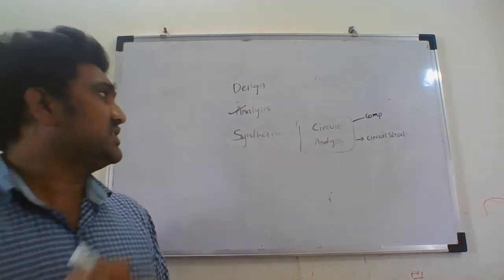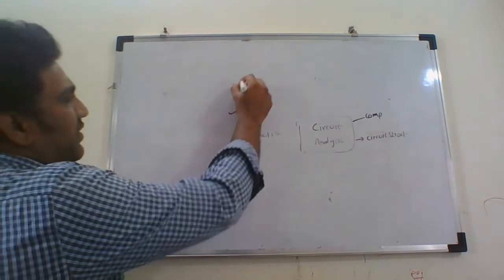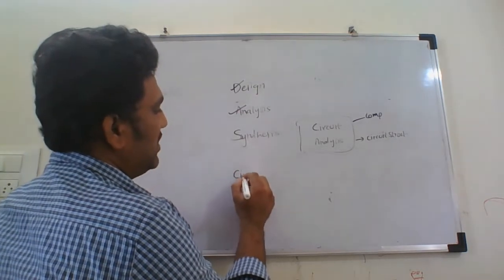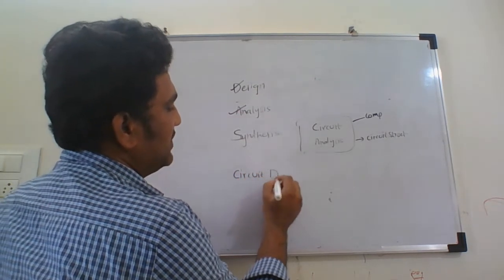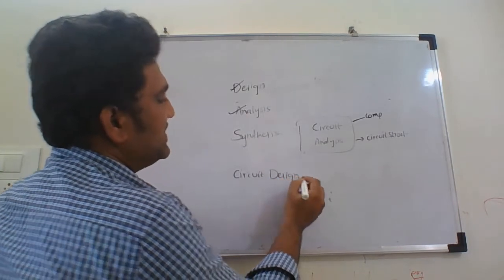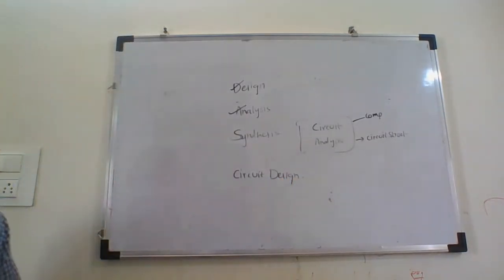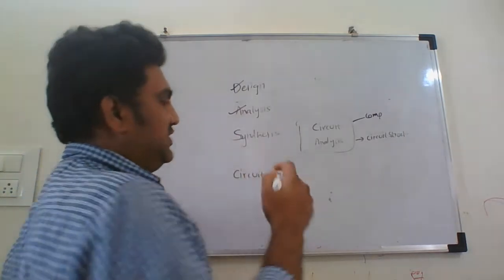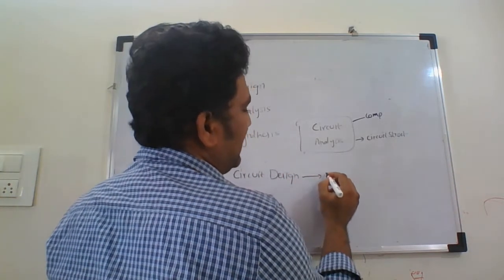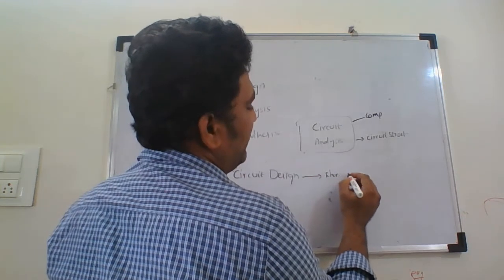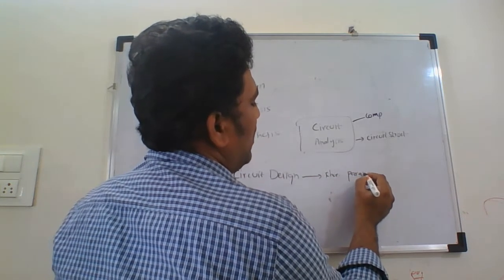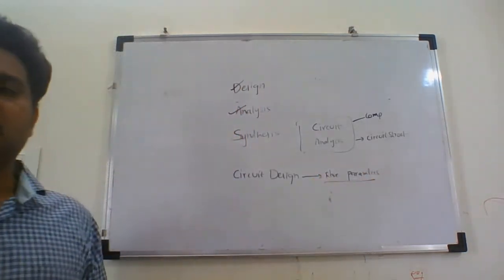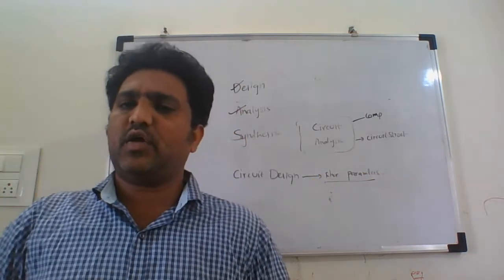Okay, coming to the second term, which is the design. When we say circuit design or network design, the design of the circuit means we know the characterizing parameters, like voltage, current, or anything.